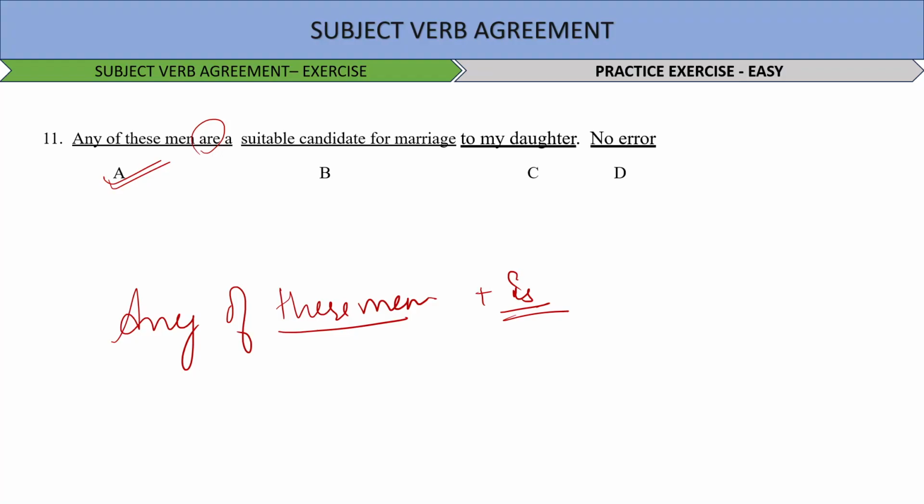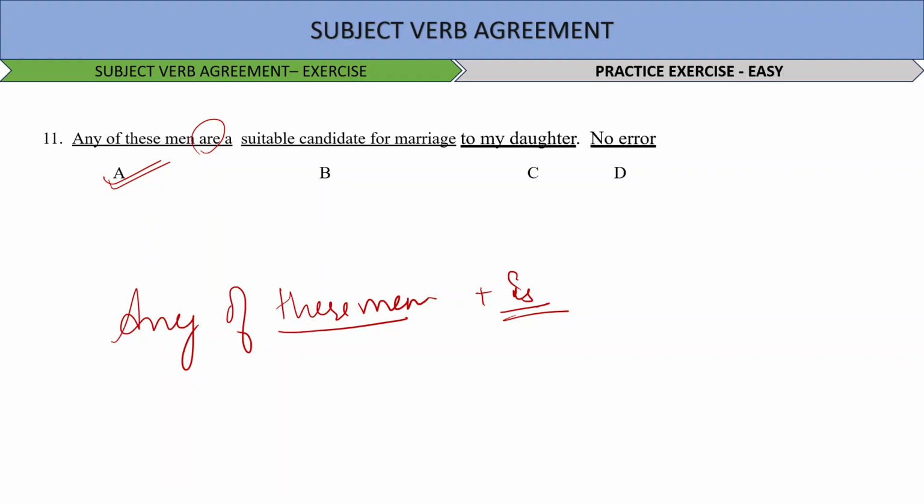I hope the sentences which we are answering in the form of questions, you are able to understand and reach these sentences and see that there is no error in solving, because such kind of questions will definitely be asked in your exams, right? So, I hope you are able to understand and relate to the examples I am giving, the rules I am repeating, or the kind of questions I am throwing at you, right? Okay.